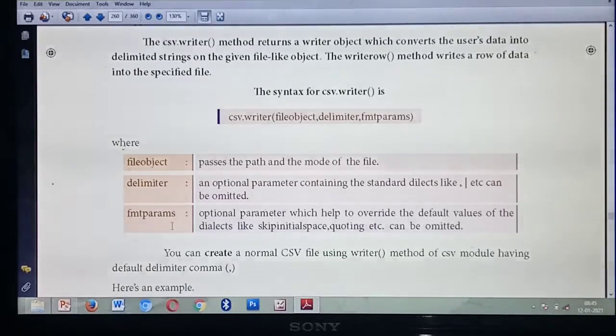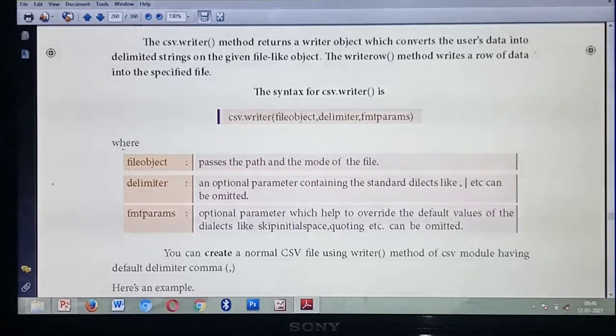So this space and all, you can omit by using which one? FMT params. Understood? This is mainly used to override default values. Those are default values: spaces, enters, backspace. This kind of thing you can omit by giving which one? FMT params. Understood?